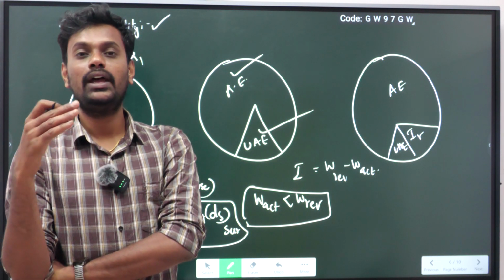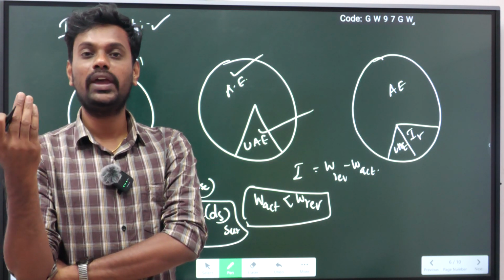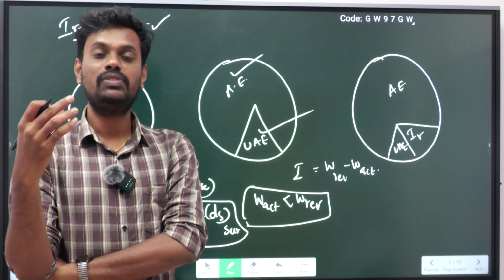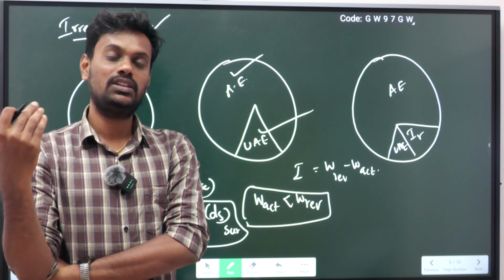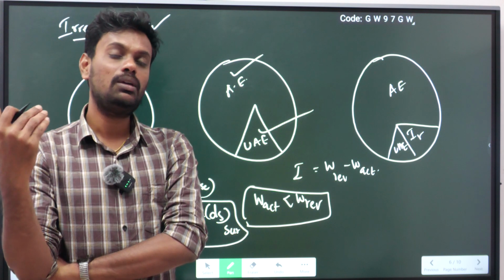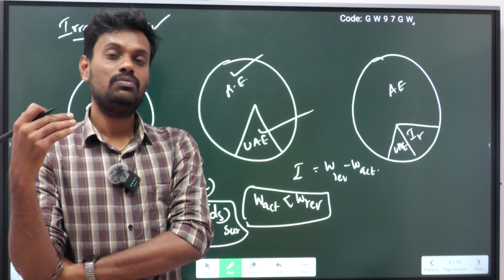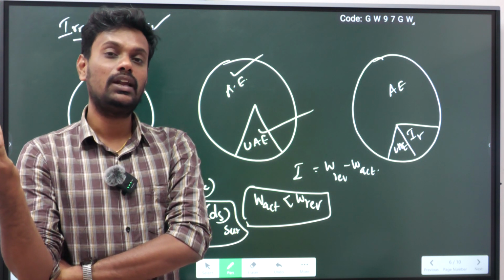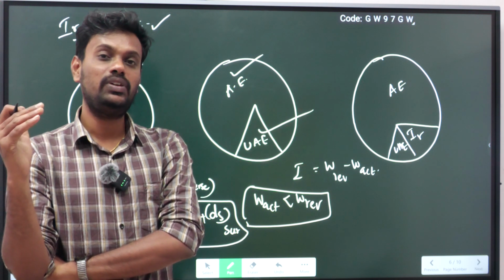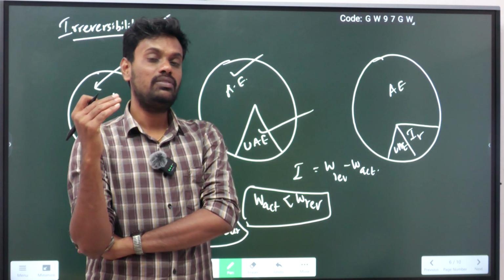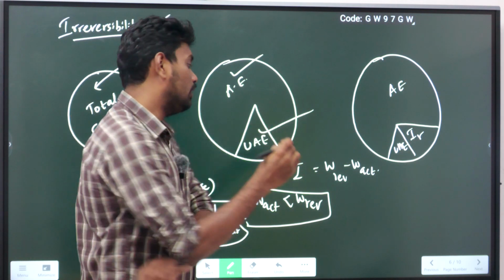You cannot keep the exhaust gases or flue gases inside the boiler. There will be some amount of heat which will go away along with the exhaust gases. So those are all the reasons the system does not give you 100% efficiency. So the difference between the actual case and the maximum work done by the system is called irreversibility.